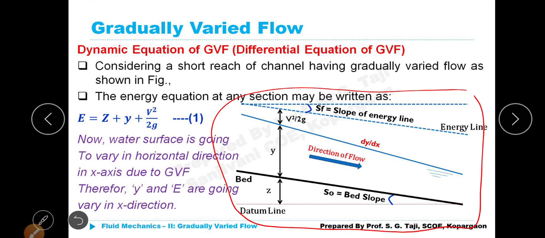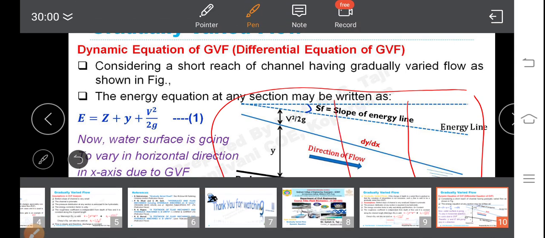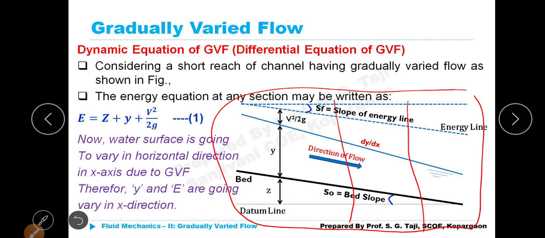Now, water surface is going to vary in the horizontal direction, as you can see here. If you consider depth Y at this section, it is different; at this section, it is different. So therefore, in the x direction due to GVF, Y and E are going to vary in the x direction.